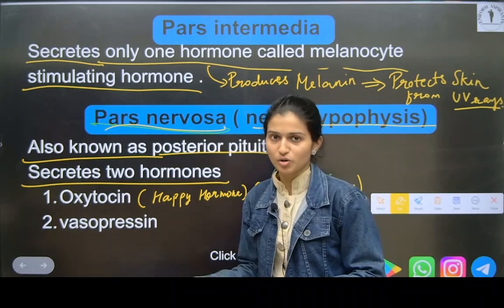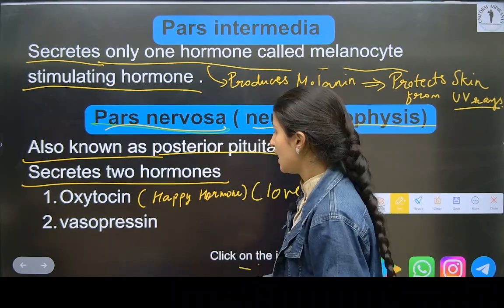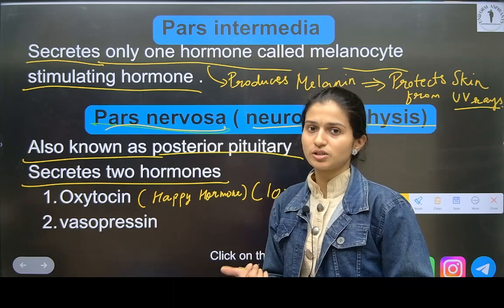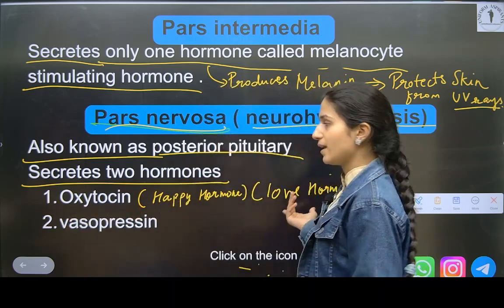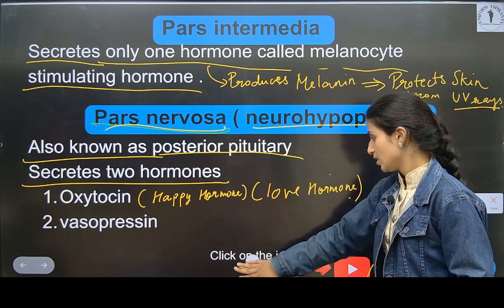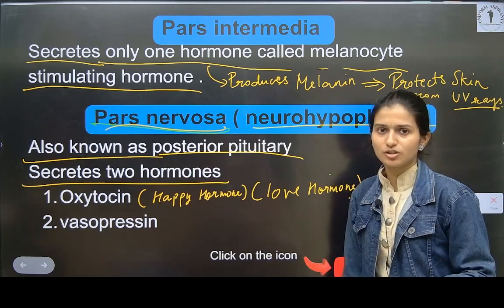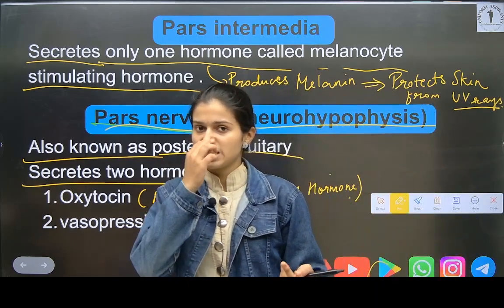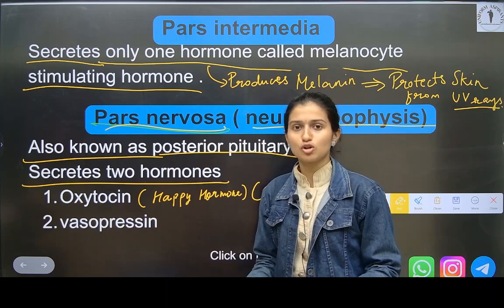I don't remember exactly. Maybe that is the reason behind it being called the love hormone. Maybe it is attraction, so if it is released, a person is attracted also.